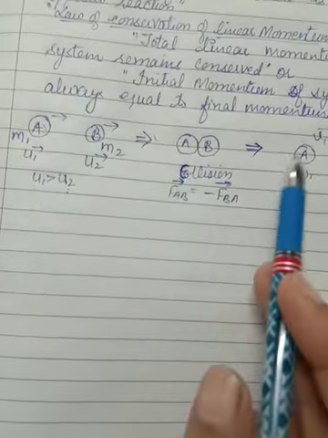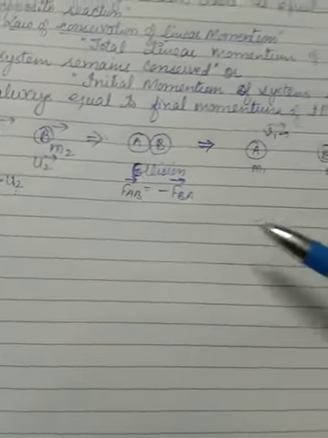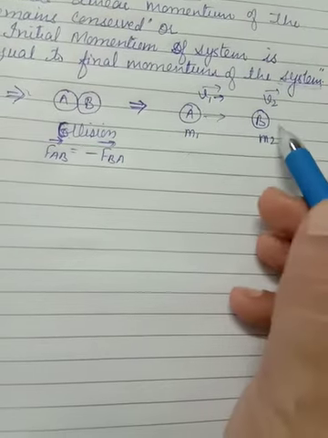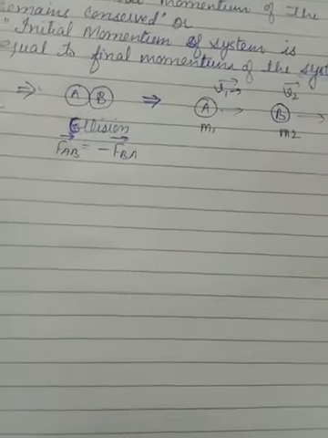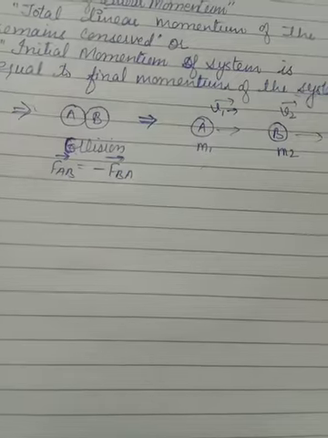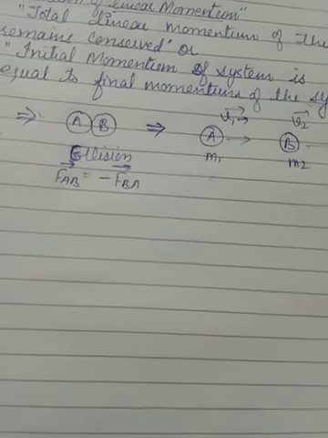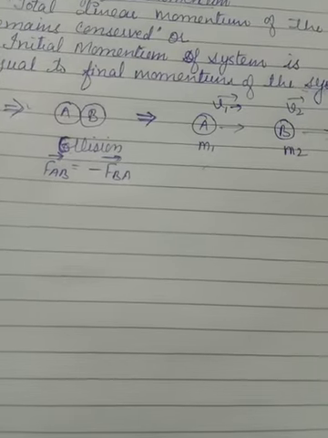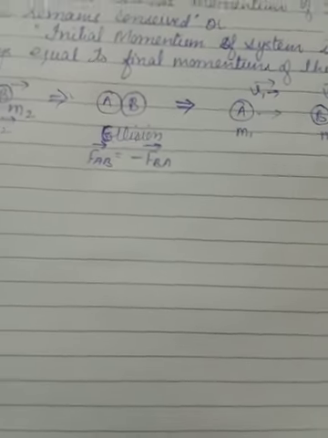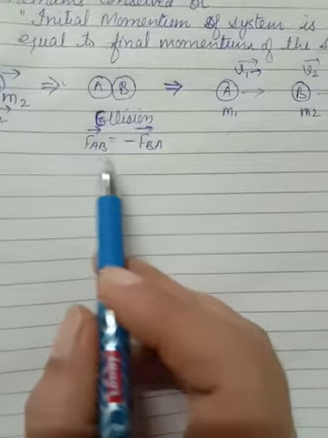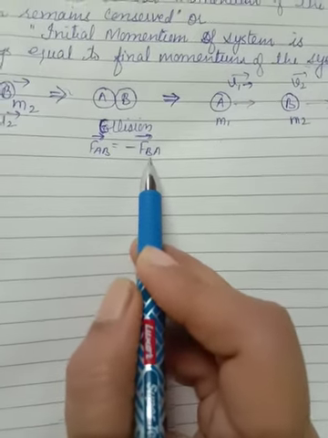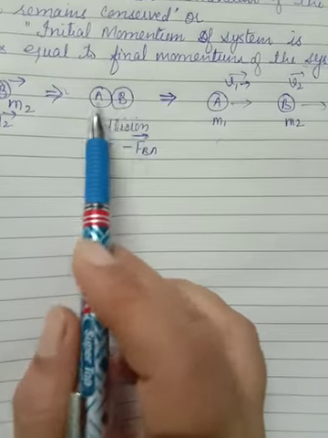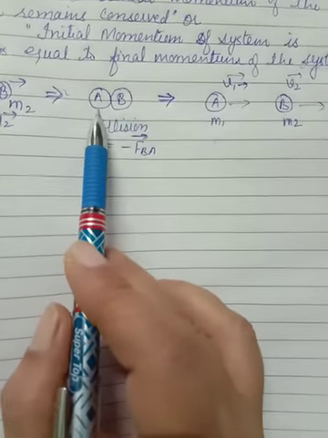After the collision, both objects A and B will move in the same direction with different velocities v1 and v2. These v1 and v2 are different from u1 and u2; these are the final velocities. So here I have taken into consideration Newton's third law of motion, that whatever force is exerted by A on B, the same force will be exerted by B on A.